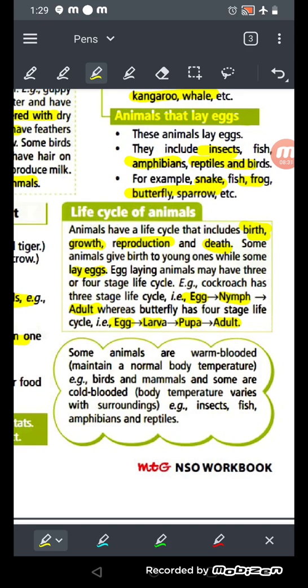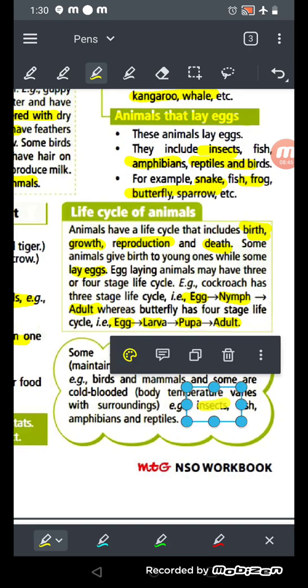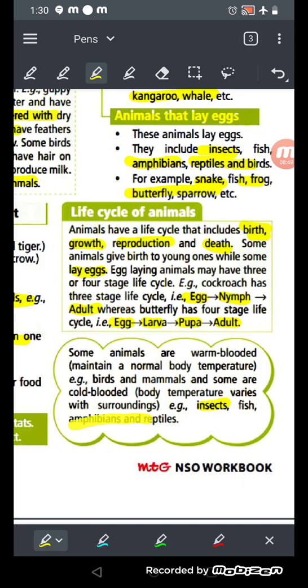Now see, some animals are warm blooded and maintain a normal body temperature, okay? For example, birds and mammals. And some are cold blooded. Their body temperature varies with their surroundings, meaning it depends on where they live, okay? For example, fish, amphibians and reptiles are cold blooded animals, okay?